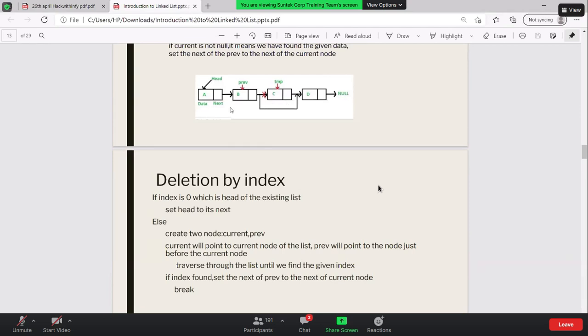But there is one more thing we need to take care of, if we are writing in C, right? We need to deallocate the memory of this as well. If we are writing in C or C++, we need to deallocate the memory, because once we create a node, we allocate some memory to that. If we don't deallocate the memory, it would be unnecessary usage. It's related to garbage collection, right? So C and C++ don't have automatic garbage collection. But if you remove a node in Java or maybe in Python, they have automatic garbage collection, so they will take care of it. You don't have to deallocate the memory inside this.